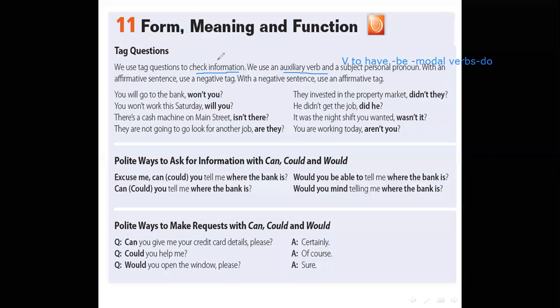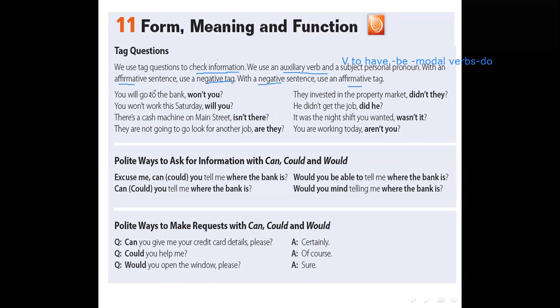Pay attention. With an affirmative sentence, use a negative tag. With a negative sentence, use an affirmative tag. Let's discuss the first example. You will go to the bank, won't you? This is a tag question. It comes after a sentence to make sure or to check information.